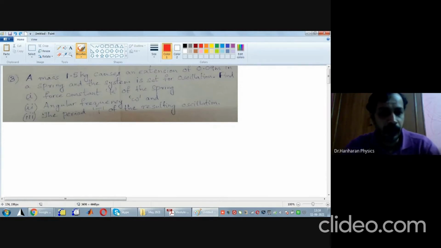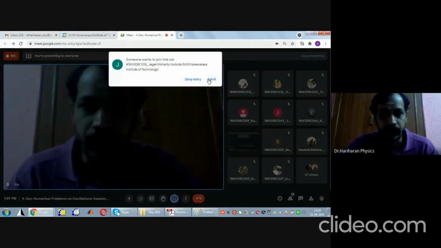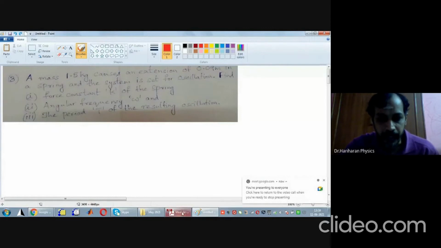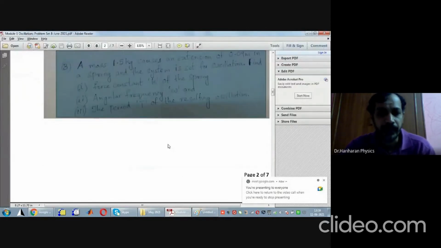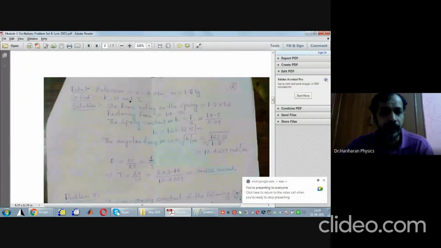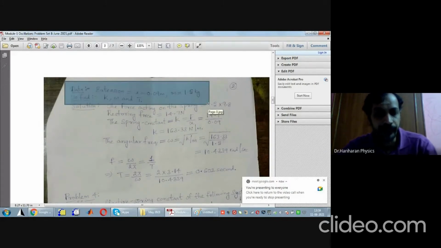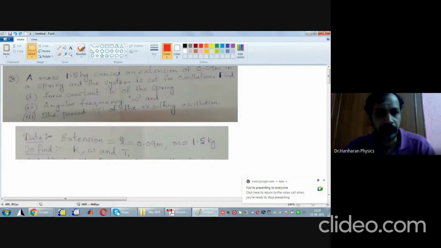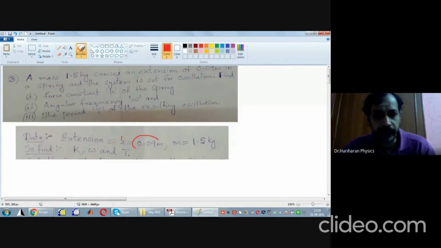What are the things that are given to us? Put all things in one place, and when you are listing them, convert all things into SI units. I'll take both in one shot. The extension of the spring is given, which is 0.09 meters.